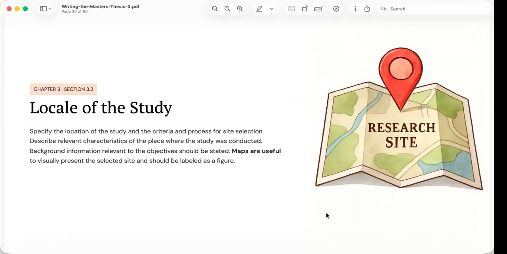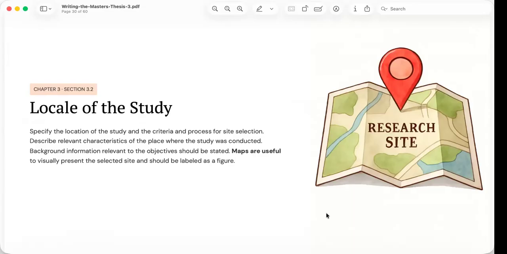The locale section should also describe important characteristics of the setting. Depending on the nature of the study, these characteristics may include geographic location, organizational structure, population, economic conditions, operating functions, historical background. However, avoid including unnecessary details. Every piece of information should help readers better understand the context in which the research was conducted.